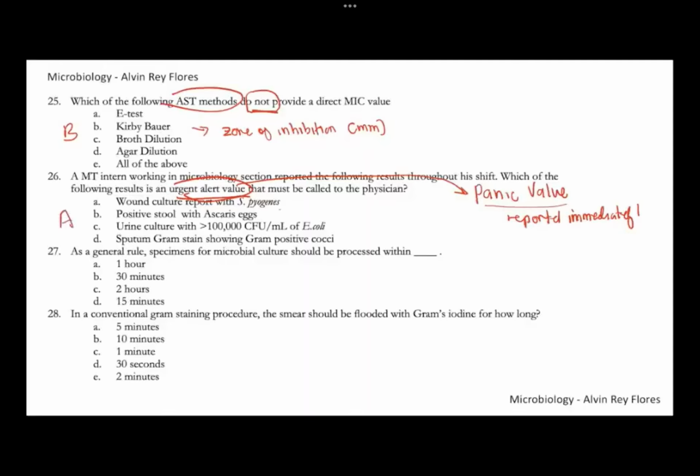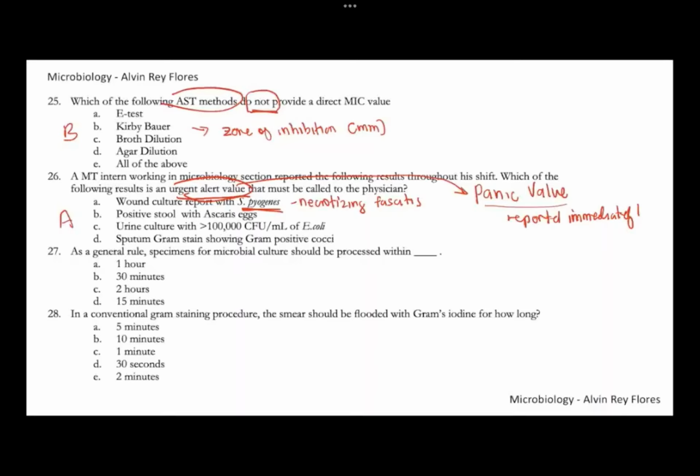A wound culture containing Strep pyogenes. Why is this a panic value? You have to take note that the presence of Strep pyogenes in tissue or in wound culture can indicate necrotizing fasciitis. So this may be a case of necrotizing fasciitis or flesh-eating bacteria, so that has to be reported immediately. For the other choices, you may allow some delay in the reporting, so it's not a very urgent value.